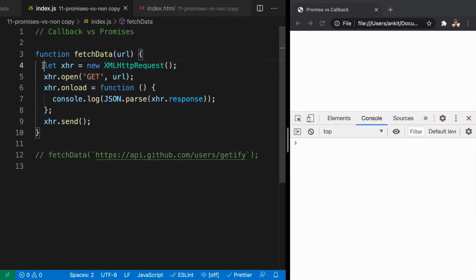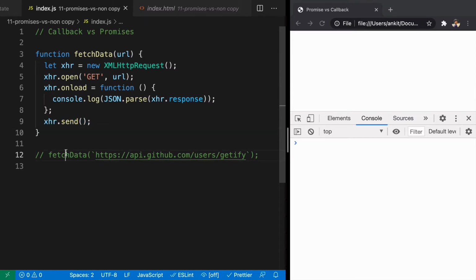So here we have a function called fetchData. What it is doing is creating an instance of XMLHttpRequest. After that, using getRequest, we are opening the URL. And whenever that load is done, we are calling this function, and here we are logging the message by parsing XMLHttpRequest. Then we are sending the request.